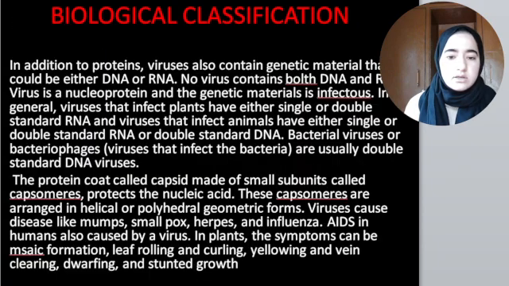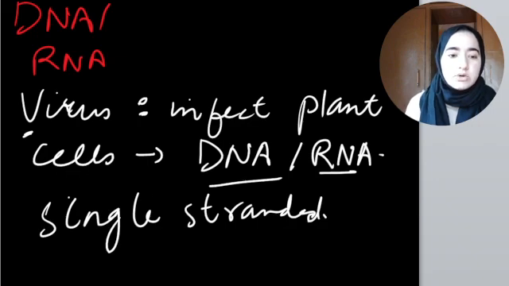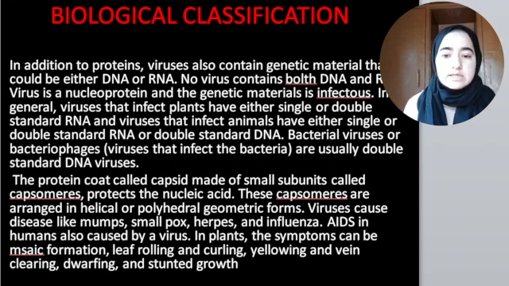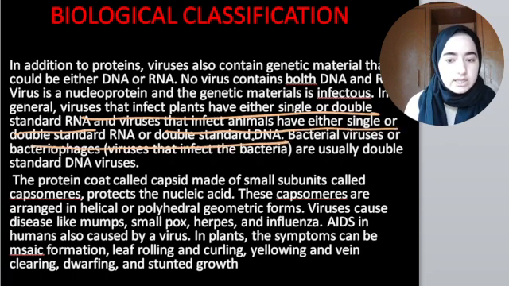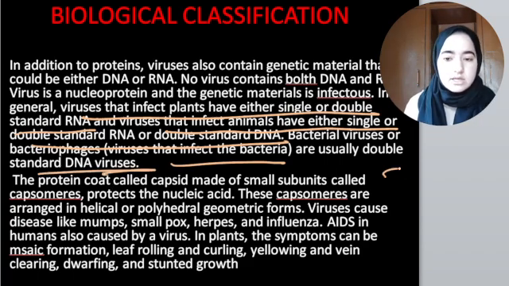Viruses that infect plants have single or double stranded RNA, only RNA, not DNA. Viruses that infect animals have either single or double stranded RNA or double stranded DNA. And bacterial viruses or bacteriophages, which infect bacteria, are usually double stranded DNA viruses.